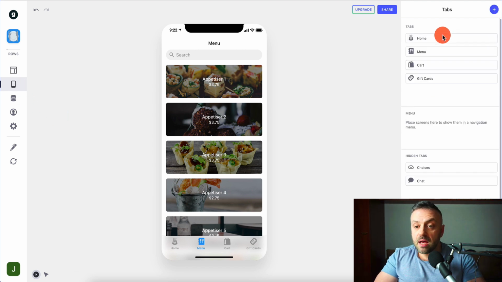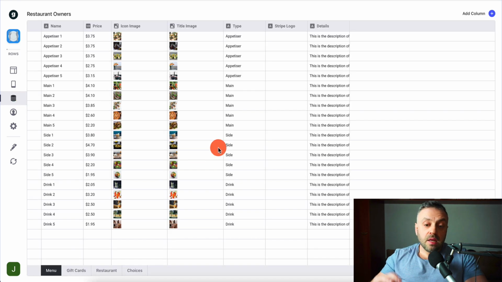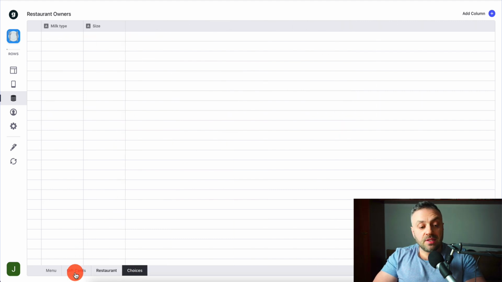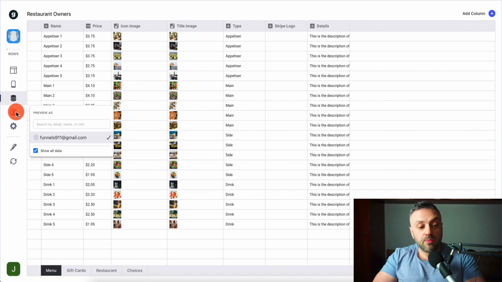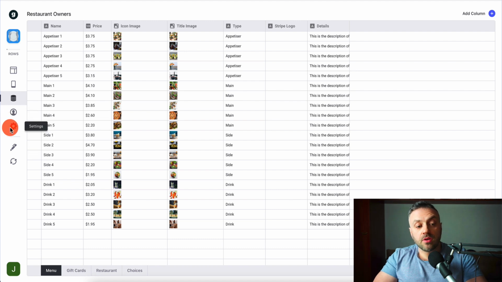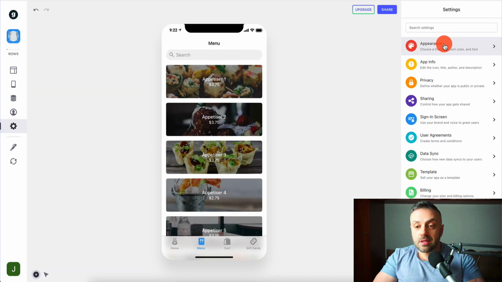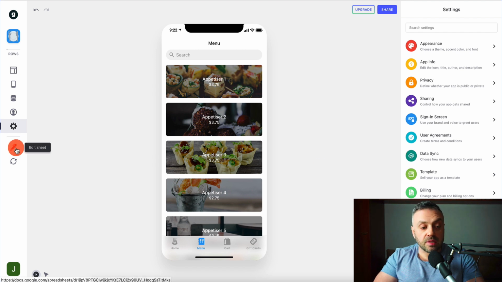Then you can go into tabs and modify these tabs. You can go into data and look at the data that we're using to create this app, the data that this app is displaying to you. You can see it here, and you also have 4 tabs that correspond to the tabs in the iOS app. We can also preview it. You can go into settings and customize appearance, app info, privacy, sharing, sign-in screen, user agreements, billing, and so on.